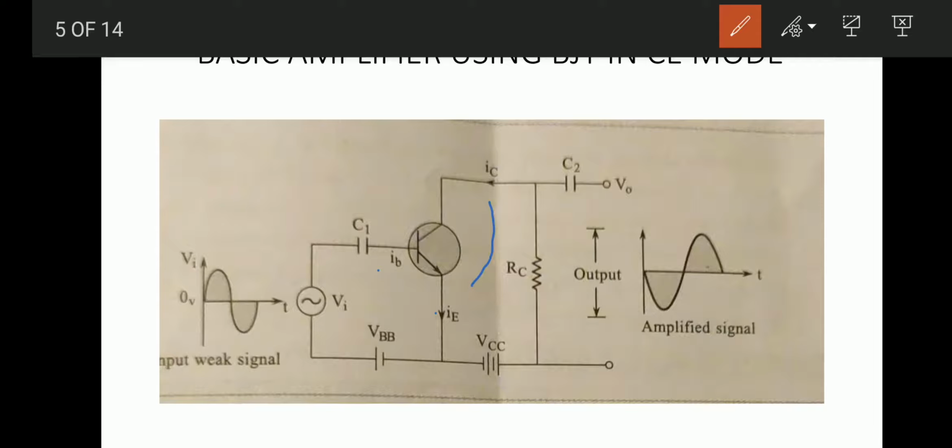If you see this, there is an input weak signal and an amplified signal at the output. If you compare these two, the output signal is larger compared to the input signal, and you can observe that these two signals are 180 degrees out of phase. How this happens, we will see in the next slide.